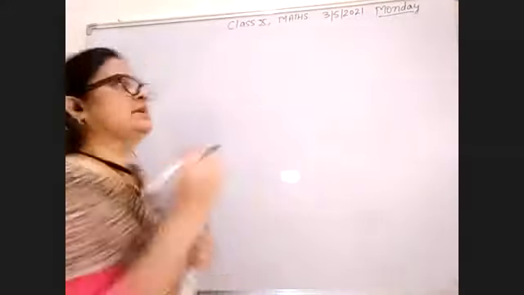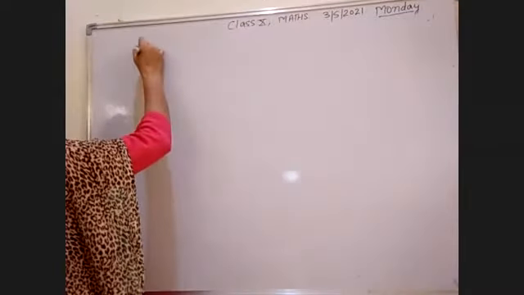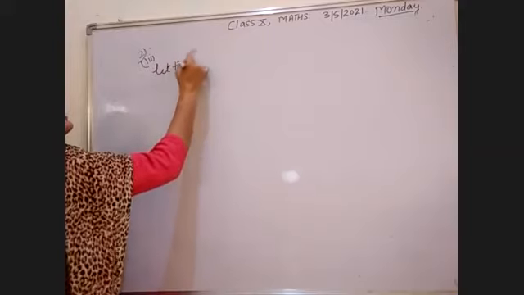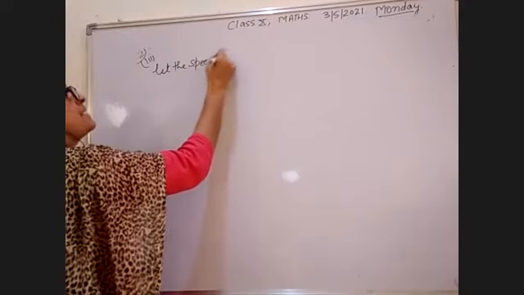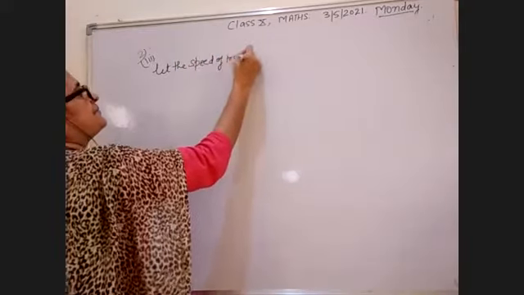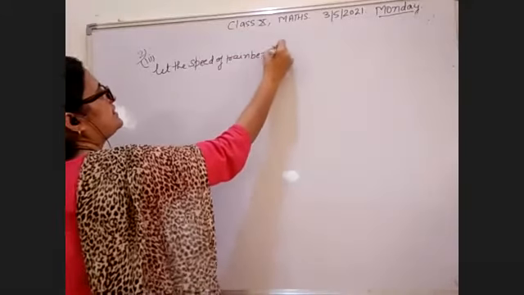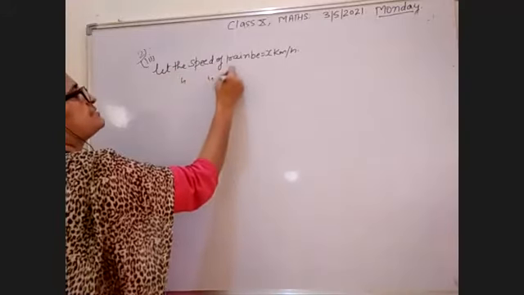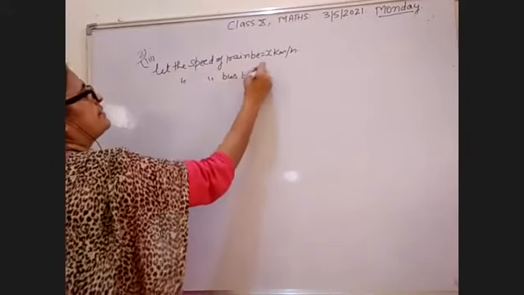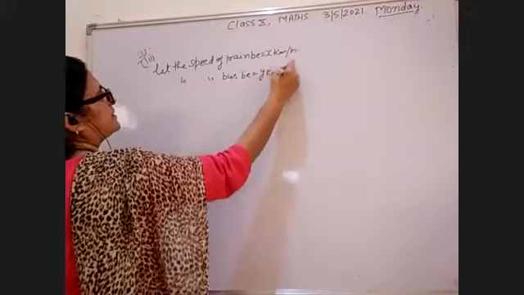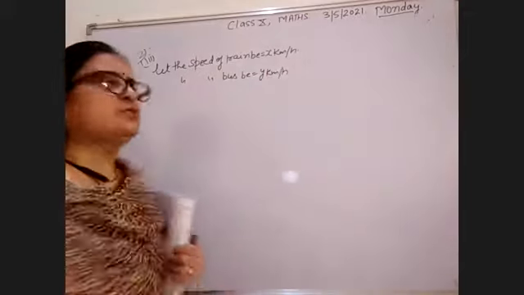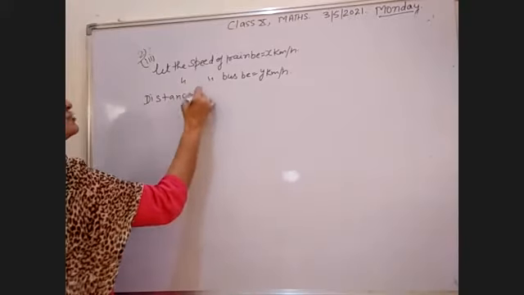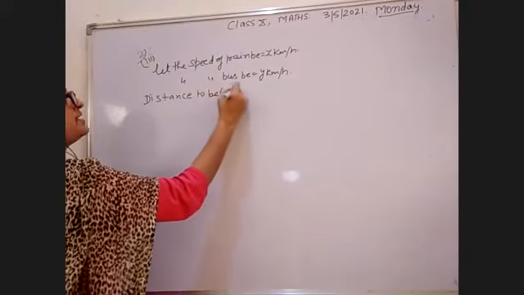You have to find. So let the speed of train be x kilometer per hour and speed of bus be y kilometer per hour. Okay. Now total distance कितना cover करना है? Total distance to be covered 300 kilometer.